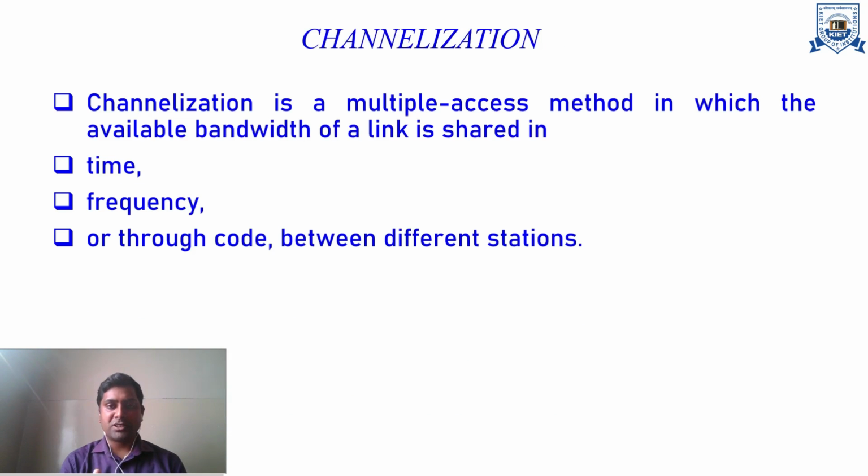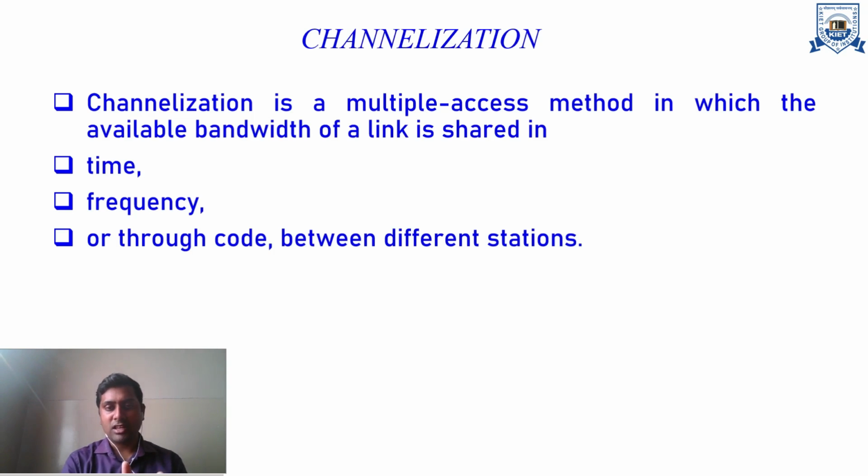Obviously, for any organization or enterprise, it's not possible to purchase a different medium for each and every system. So they purchase only one bandwidth or spectrum, which is shared among the multiple stations. It means at the same time more than one station can utilize the same channel, medium or carrier to access the internet.